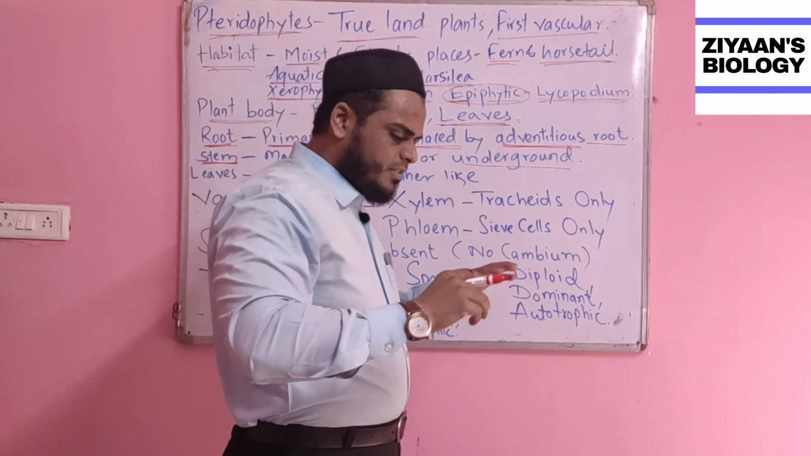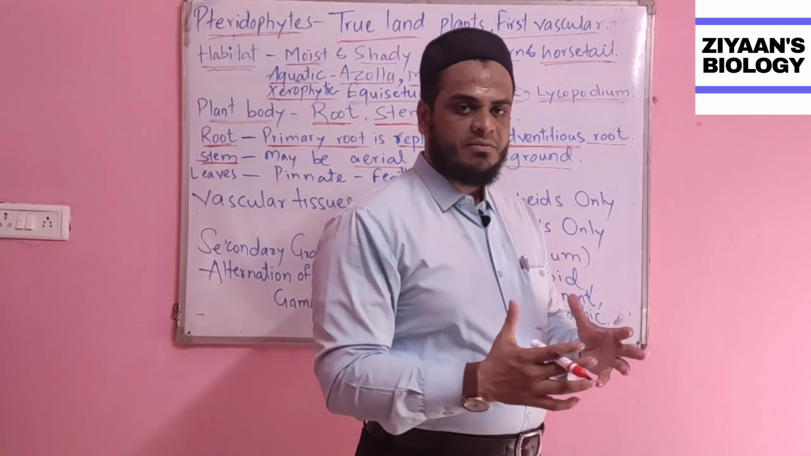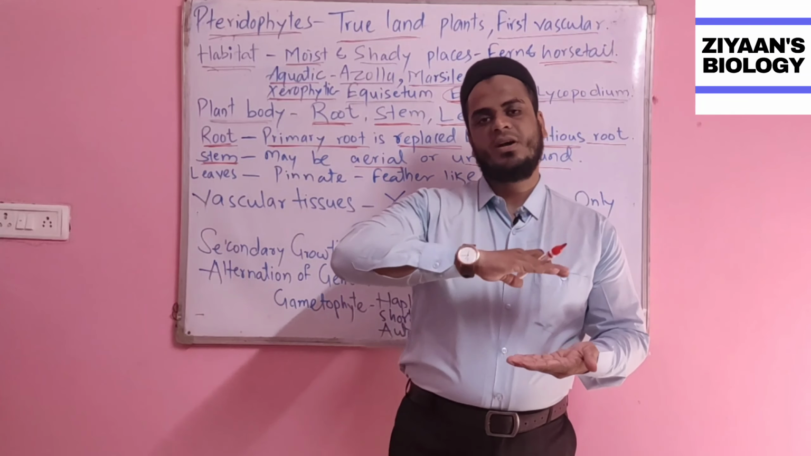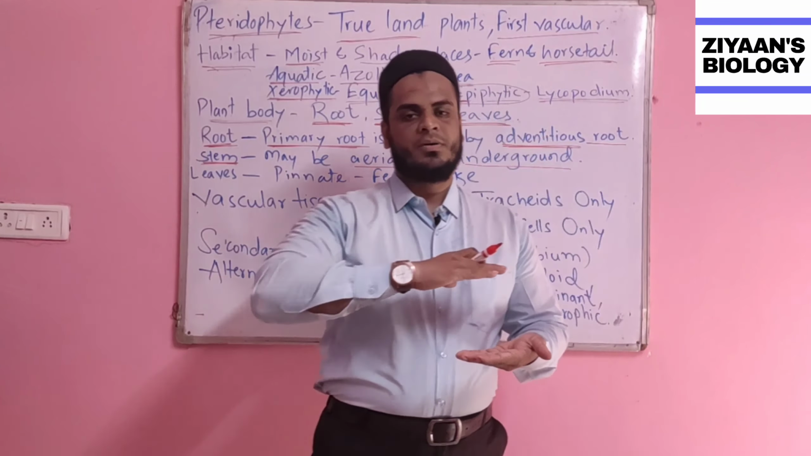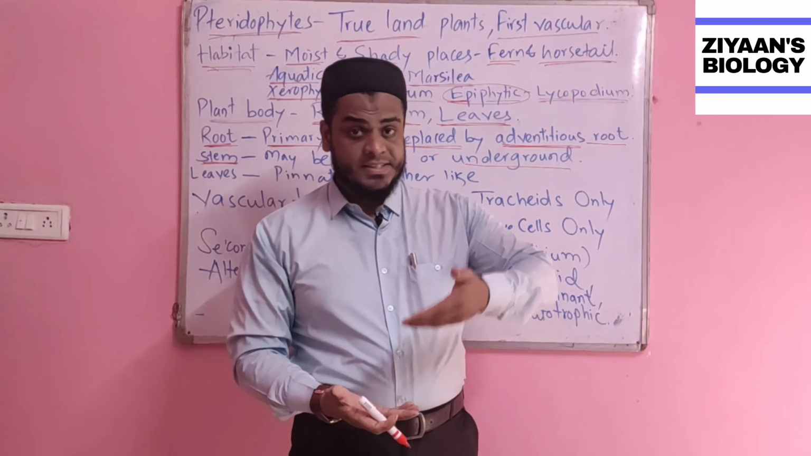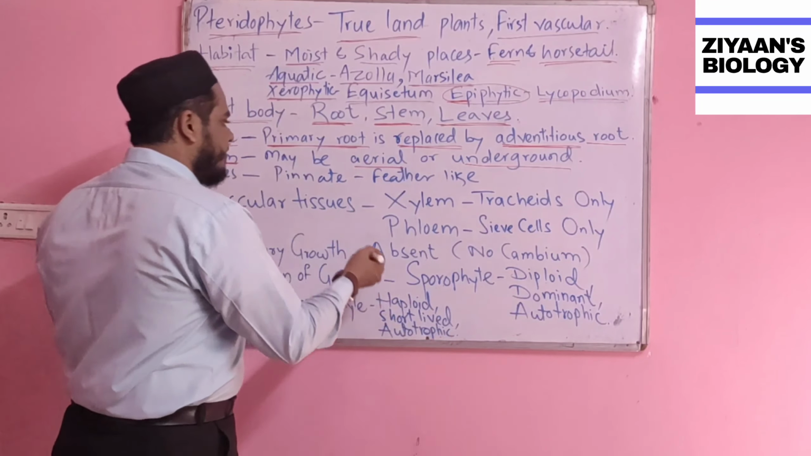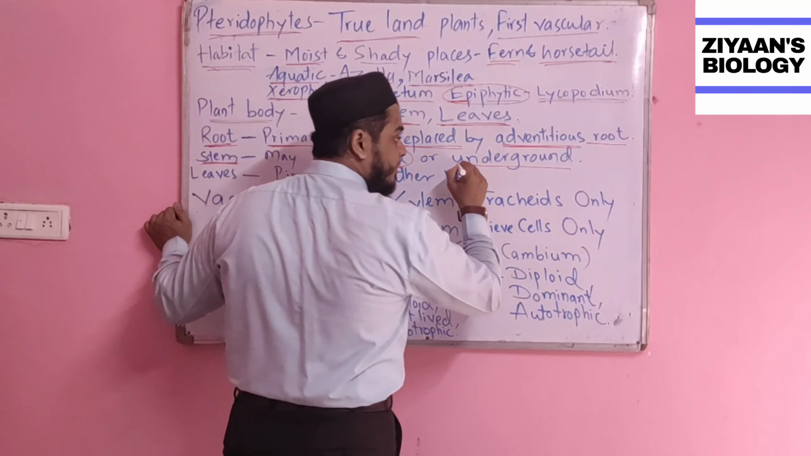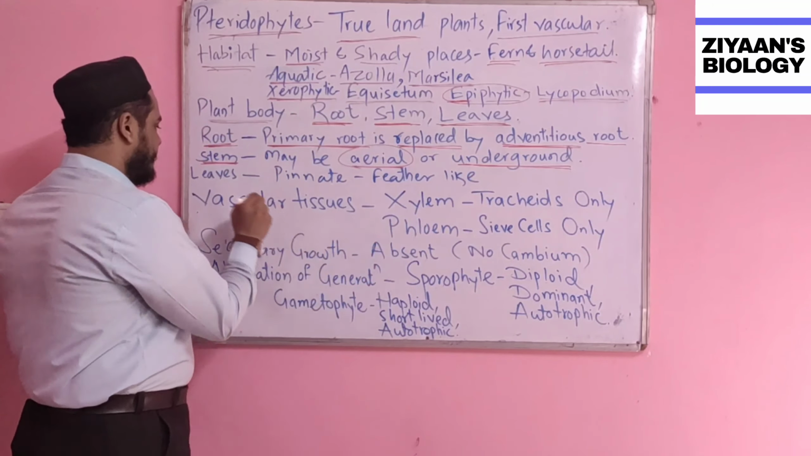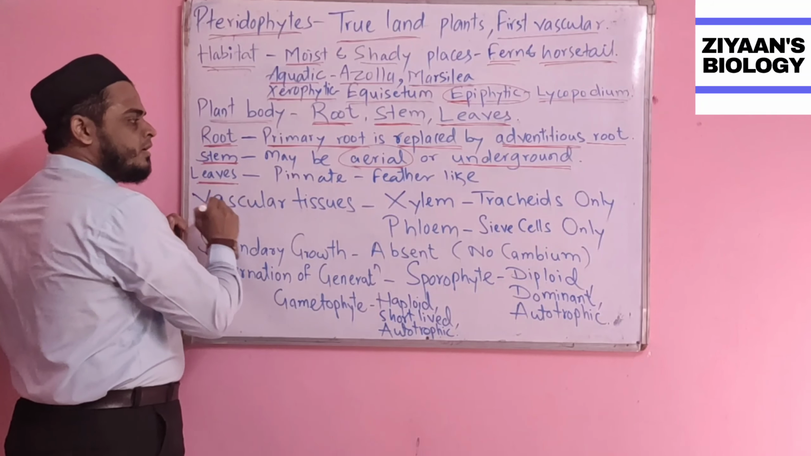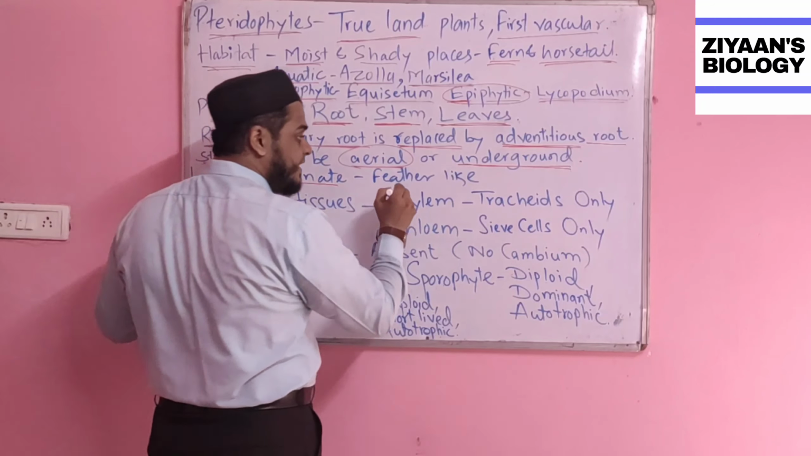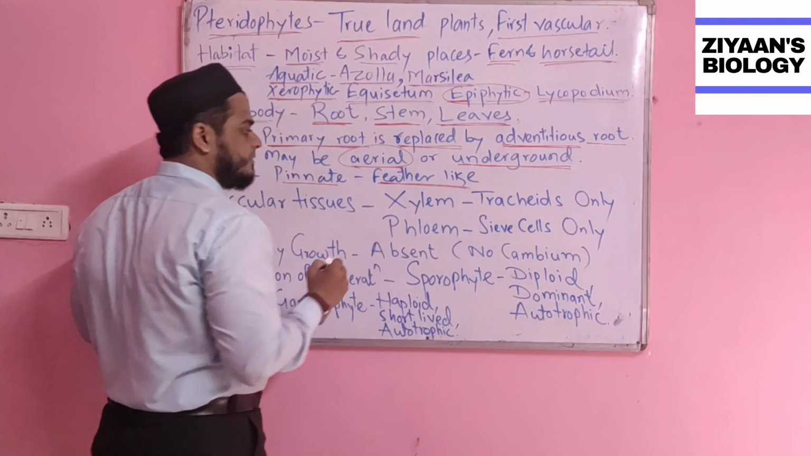The stem may be aerial or underground. Usually, any plant body is divided into below the ground and above the ground: the root and the shoot. Root is always below the ground, whereas shoot is always above the ground. The majority of stems are aerial, which means above the ground, but some stems are underground as well. The leaves are of a special type called pinnate leaves, which means they are feather-like.